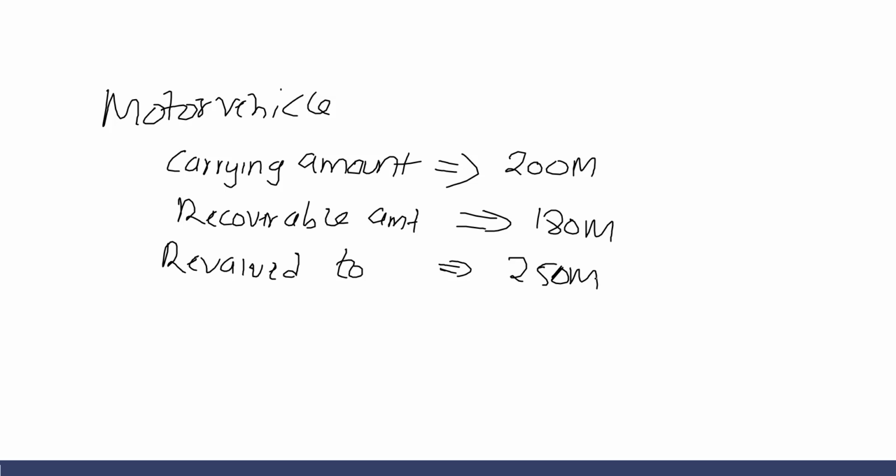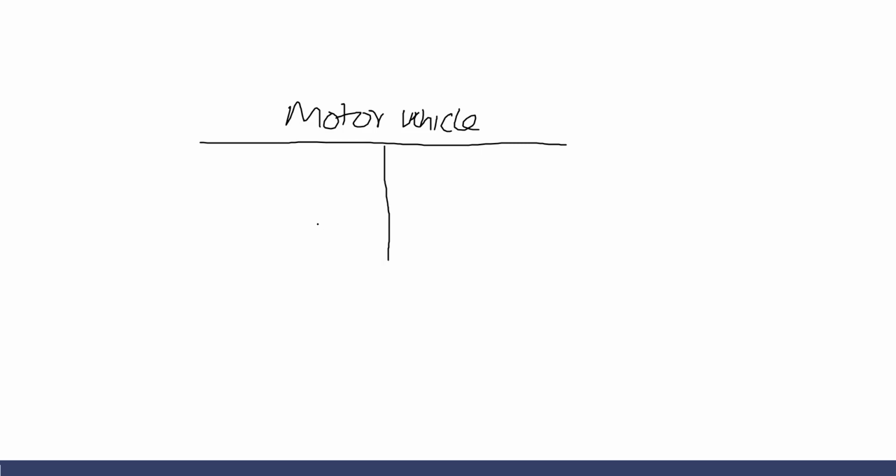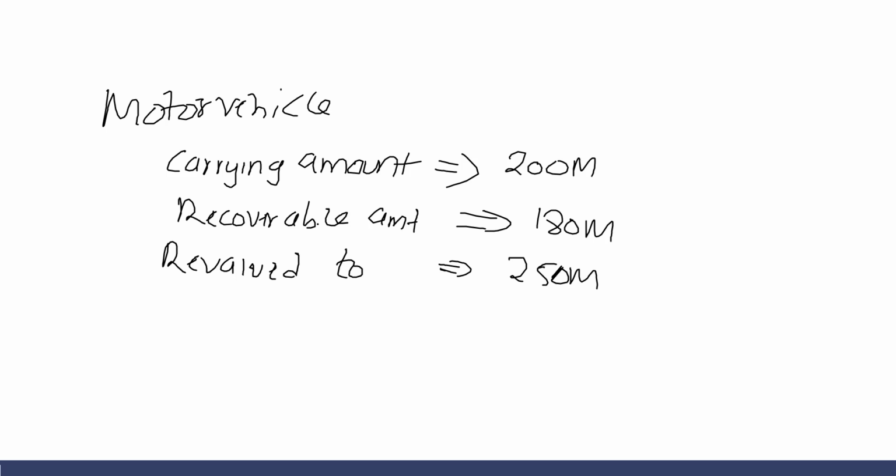So in such a case, we first of all write off the revaluation. Let me create the motor vehicle account. From our example, we have seen that the motor vehicle has a carrying amount of 200 million.